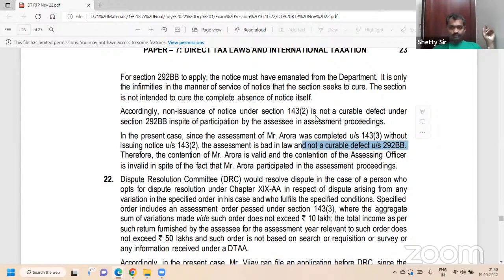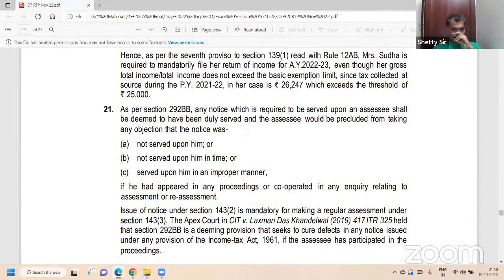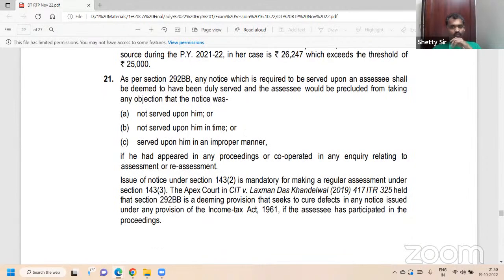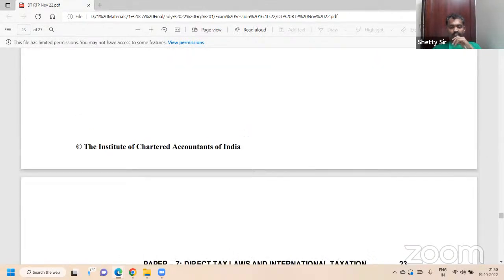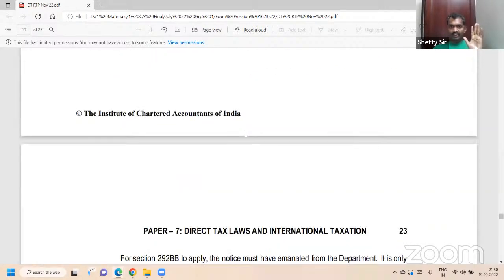Even though Mr. Aurora has participated in assessment proceedings. See, 292BB has been introduced recently, just to give protection to the department. But every case cannot be given protection. That's what it says.